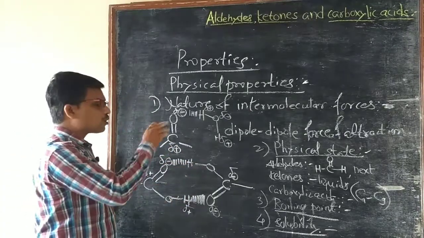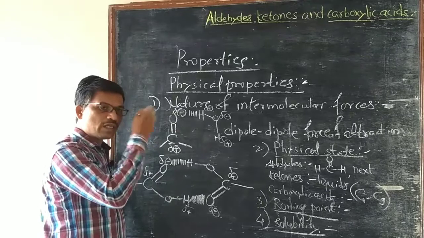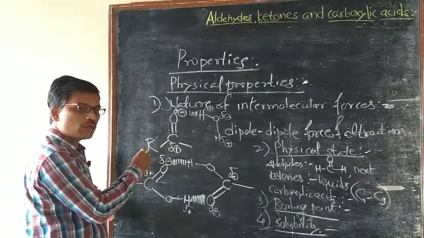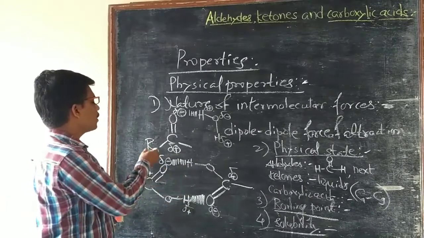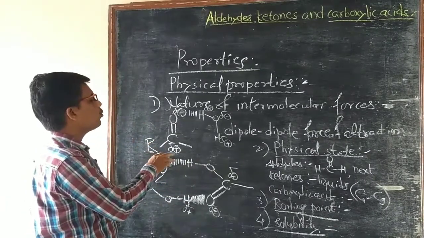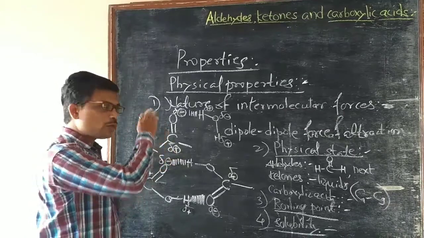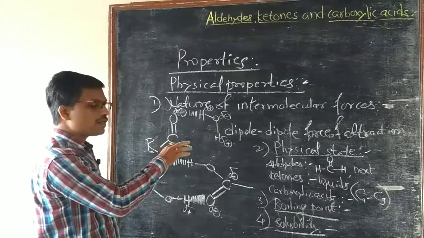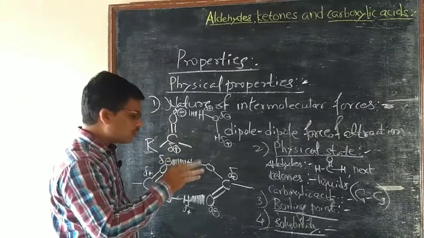In case of higher molecules, as molecular mass increases, proportion of hydrocarbon part in the molecule increases. That hydrocarbon part is water insoluble. Therefore, water solubility of that total molecule decreases. Therefore, higher aldehydes and ketones are water insoluble.